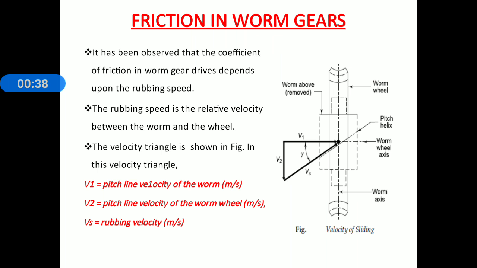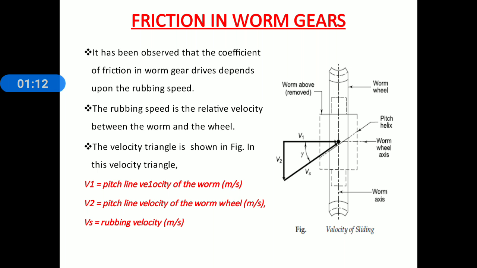Friction in worm gears. Everyone carefully observe the sketch which is shown on the screen. Worm axis, worm wheel axis, pitch helix. On this figure there is a velocity triangle: V1, V2, Vs, and the angle is gamma.